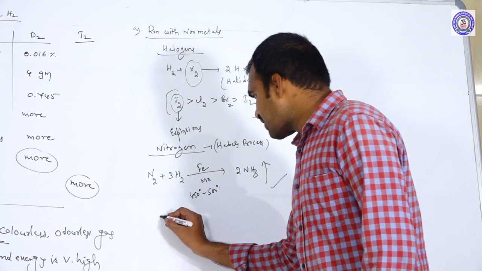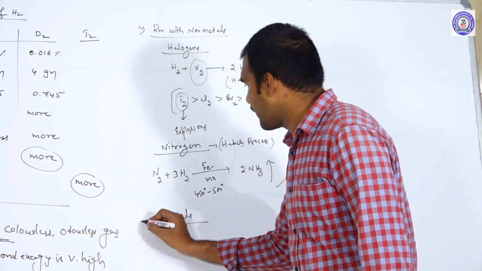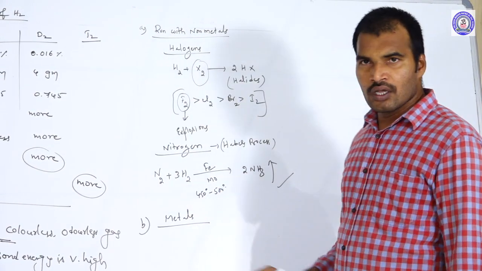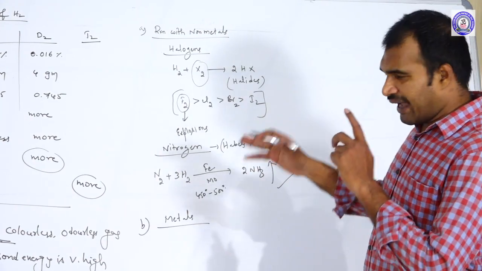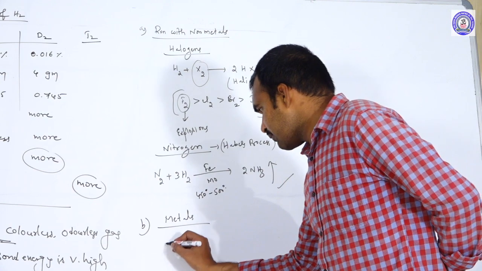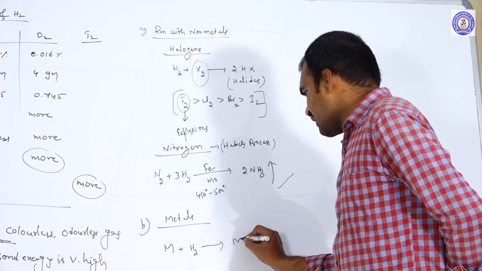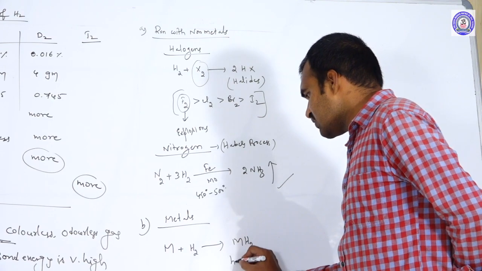Next, reaction with the metals. When hydrogen reacts with metals, for example metal M reacts with hydrogen, they form the corresponding hydrides.